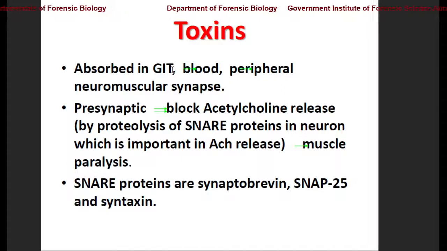At that point they require the help of some proteins called SNARE proteins. What this toxin does is proteolyze, or break down, these SNARE proteins, which blocks the interaction of the nerve cells with the muscle cells, leading to paralysis.